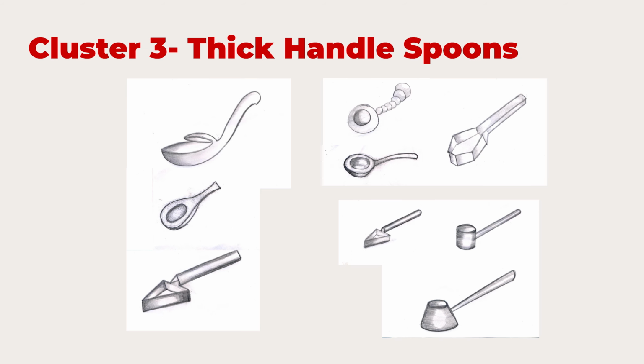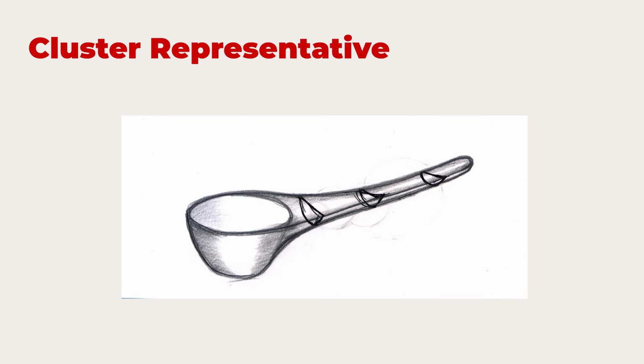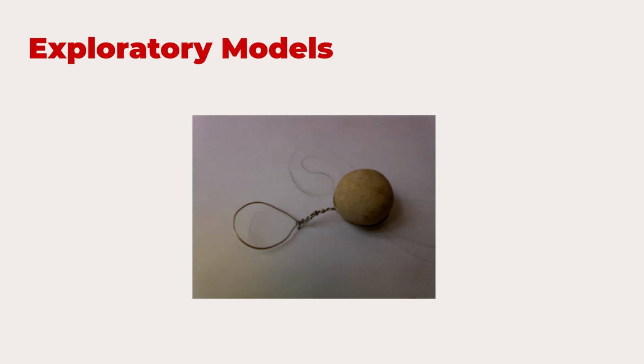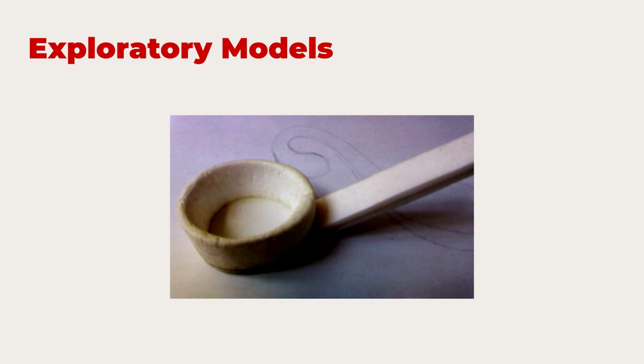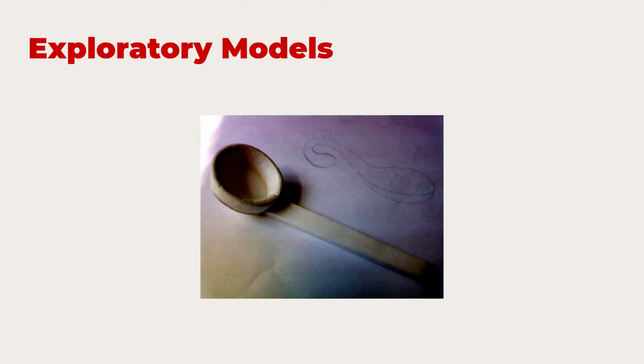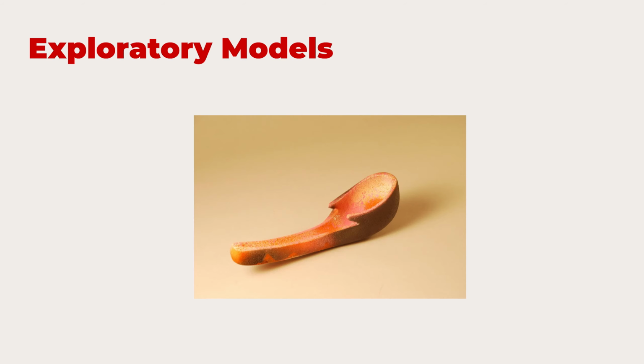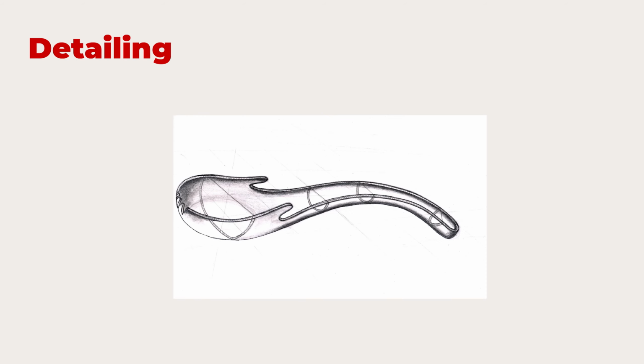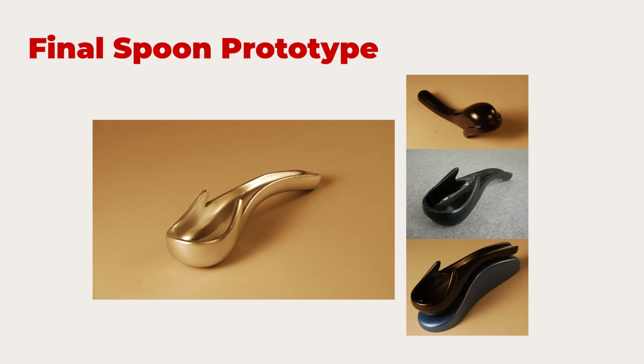Then thick handle spoon again. And in exploratory models, I must build all the things. The exploratory models can be pretty rough because they are just getting your cognitive and your visual thing correct. And of course, finally one concept was selected and taken forward.